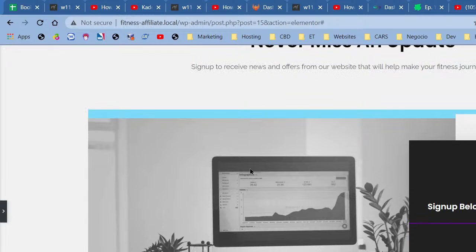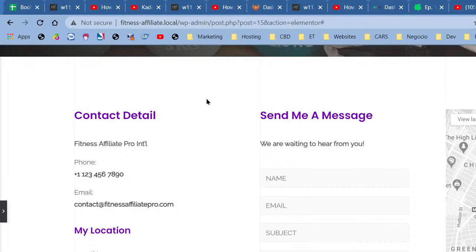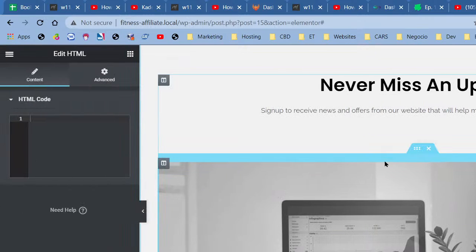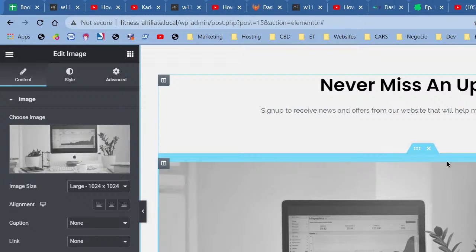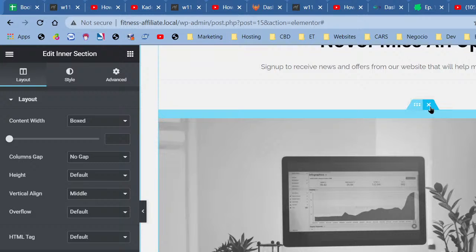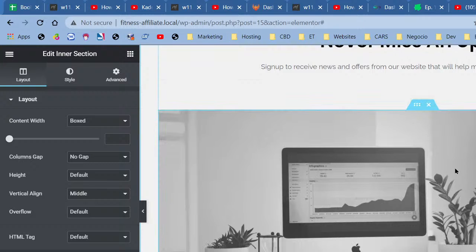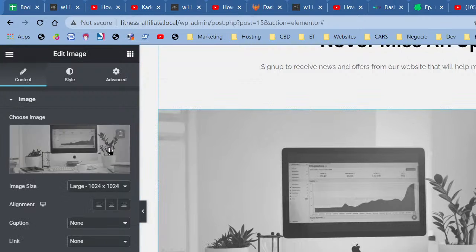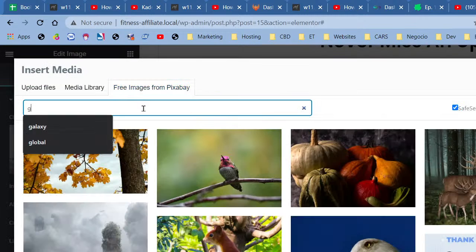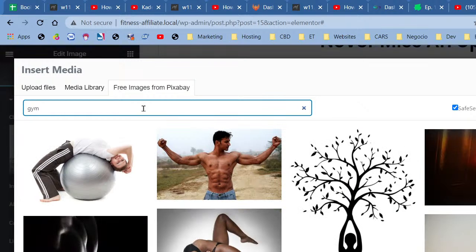So for now, we're going to fix this picture right here. We have something happening right here. We're going to fix that. We're going to fix this. And everything is going to look beautiful as is right here. Okay, so let me just duplicate this to get rid of this blue. I don't like this blue. Okay, so now we're going to change this picture. We click on it, choose image, and we're in fitness. So I'm just going to add a gym. All right.